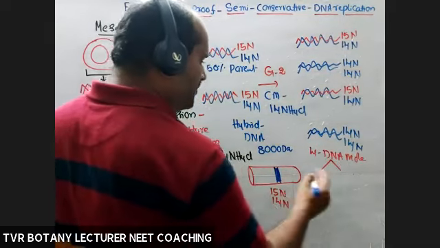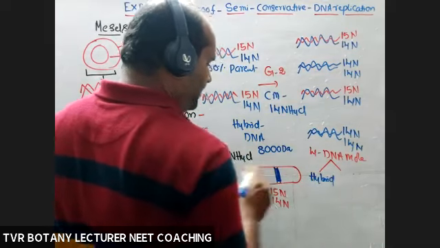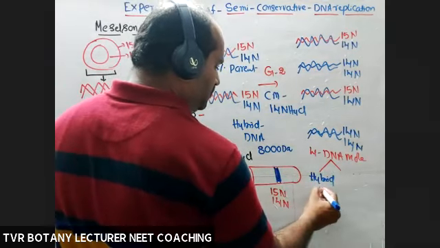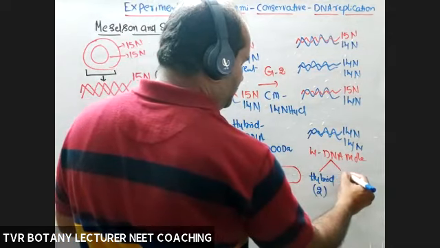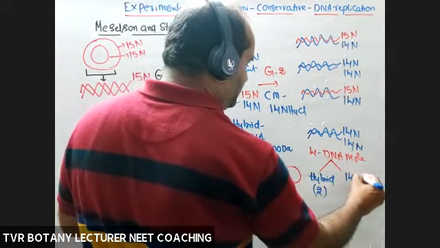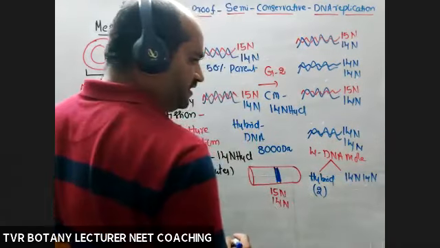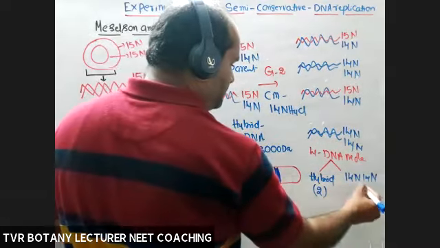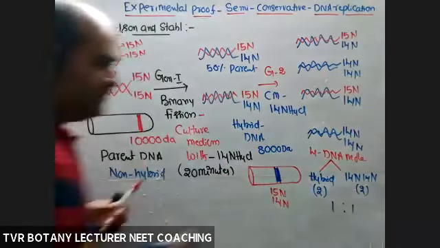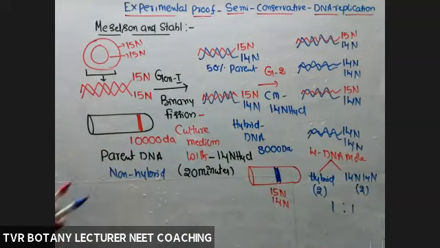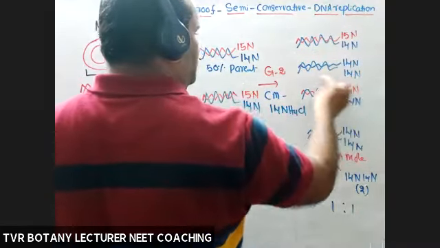Out of 4, how many hybrid? Hybrid how many? 2 only. And the rest of the DNA molecules are 14N, 14 nitrogen containing DNA molecules. The number is 2, or not? 1:1 ratio. This is very, very important. So total number of hybrid DNA molecules, 1, 2.